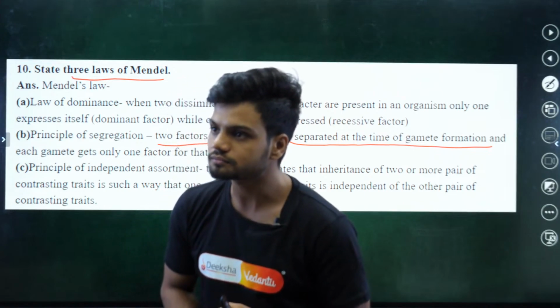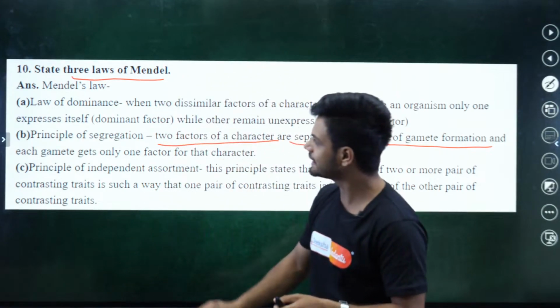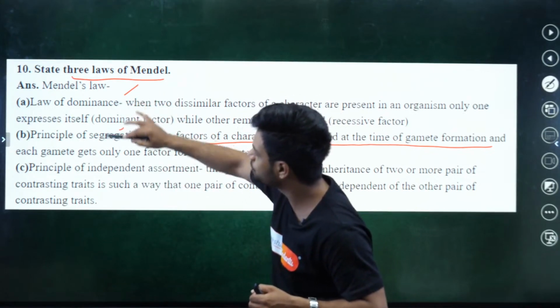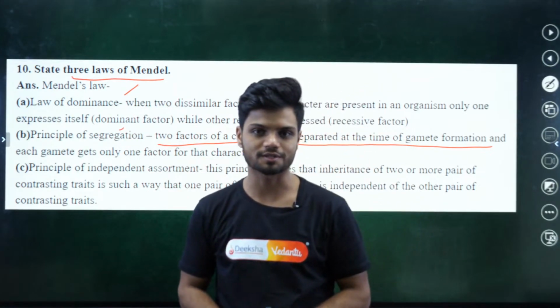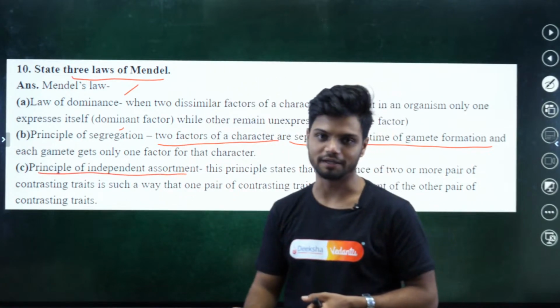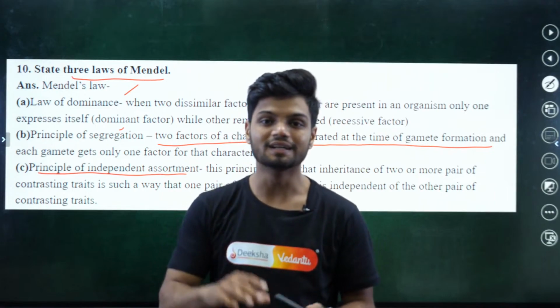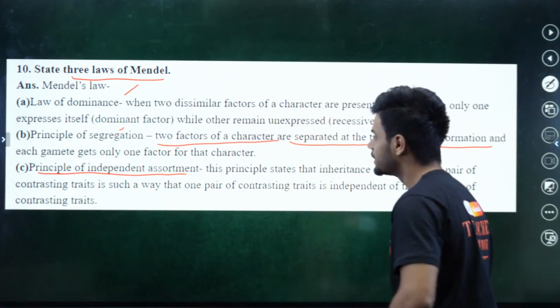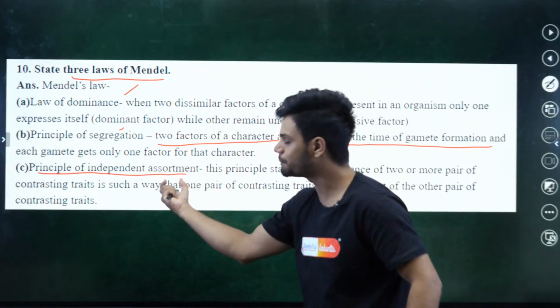Clear? The law of dominance as well as the law of segregation are both obtained from the monohybrid cross, while the principle of independent assortment is obtained from the dihybrid cross. Now, what does the principle of independent assortment say?